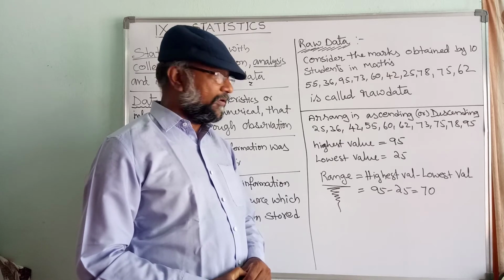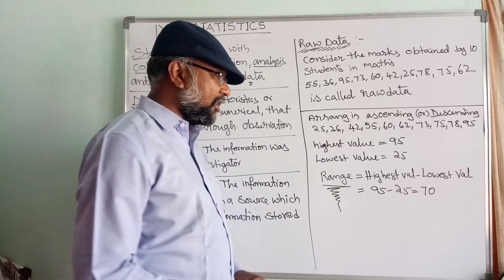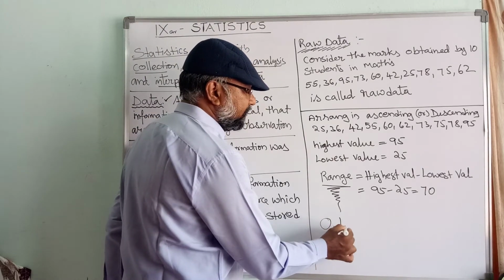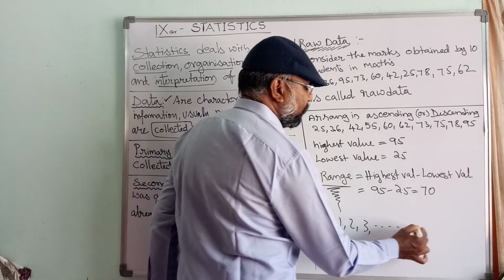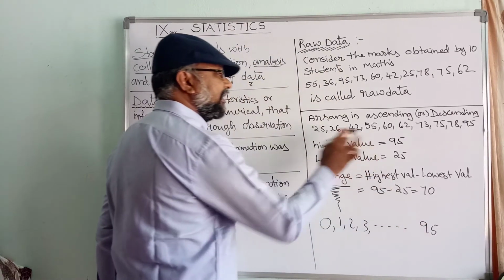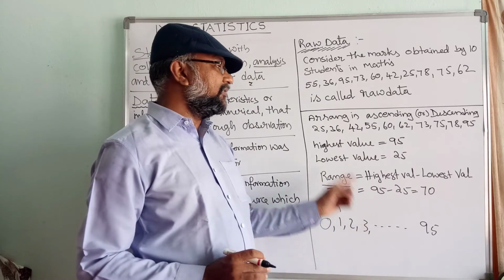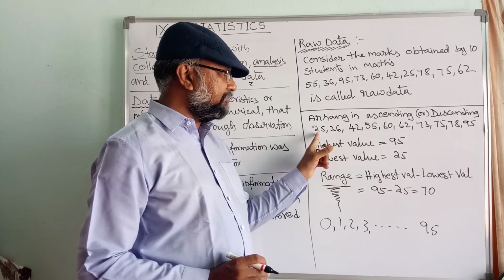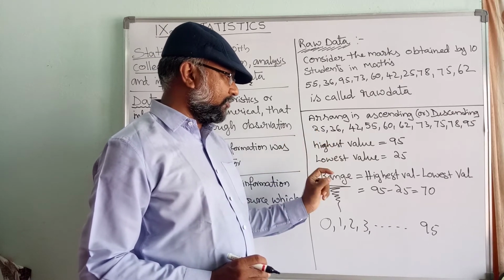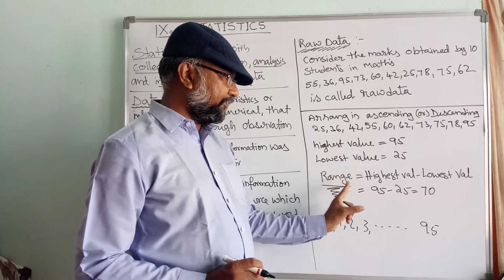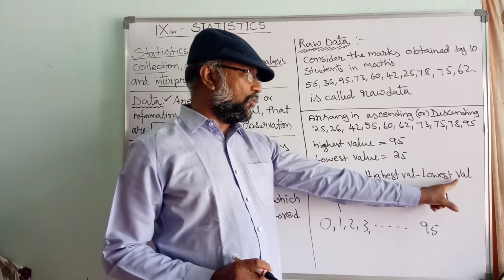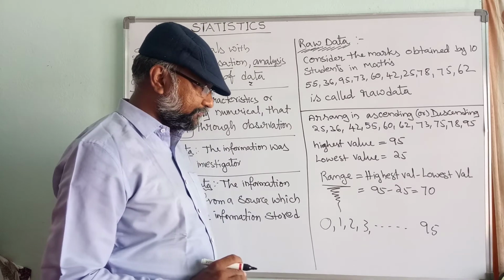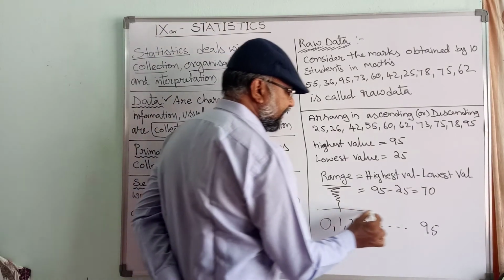Are there really 95 values? If it is 95, actually the data has to start with 0, because all the numbers start with 0, 1, 2, 3, and so on up to 95. But this data did not start at 0. The data starts at 25. So the starting number is 25. Therefore, we take the range as highest value minus lowest value, that is 95 minus 25, which is 70.